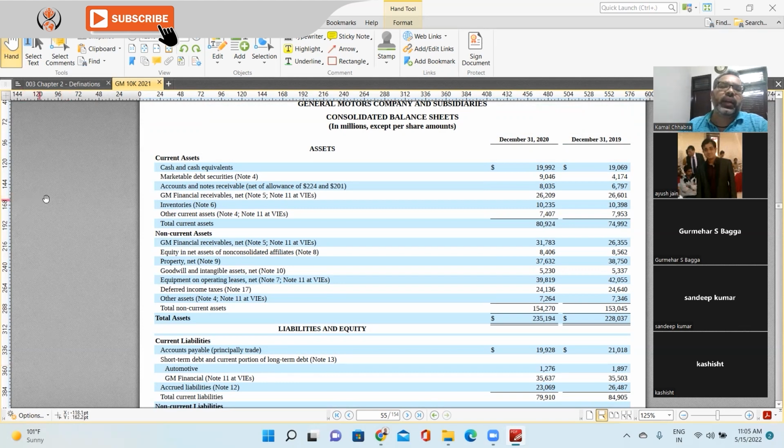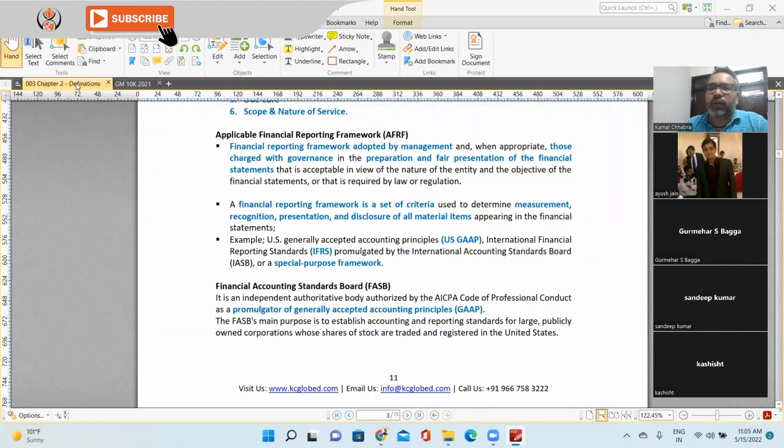And then you will see recognition and measurement. Have you heard about inventory methods like the LIFO method, FIFO method, weighted average method? Yes, sir. Last in, first out, and first in, first out. Absolutely true. Where are they coming from? They are coming from the respective accounting standards, right?